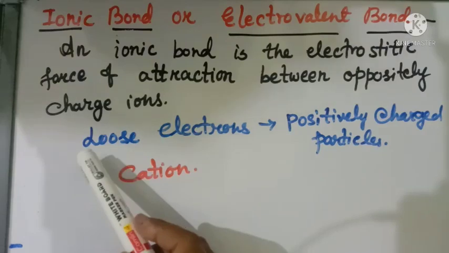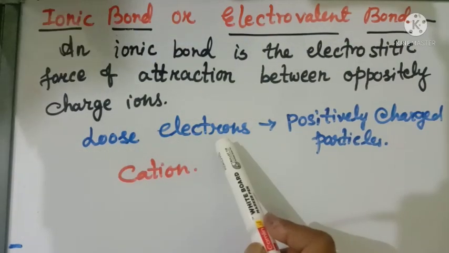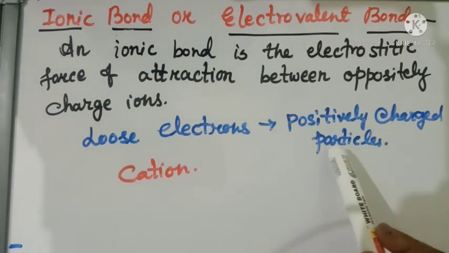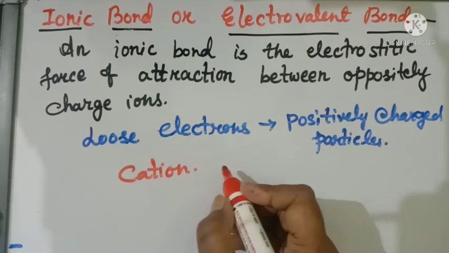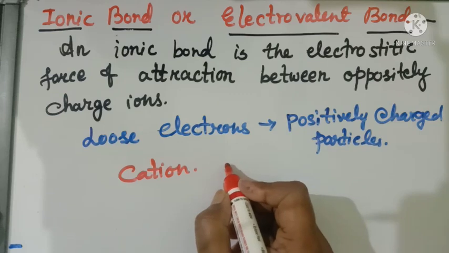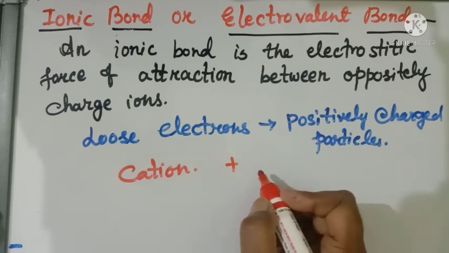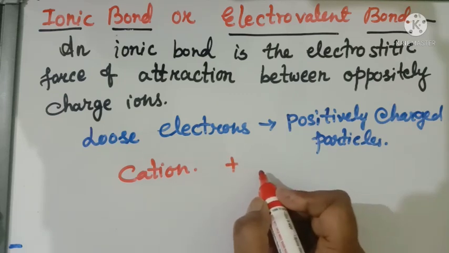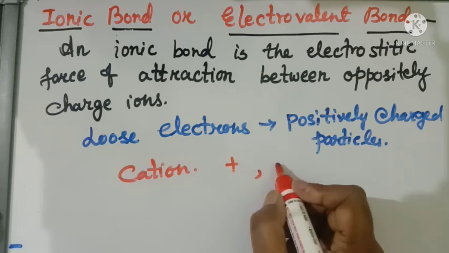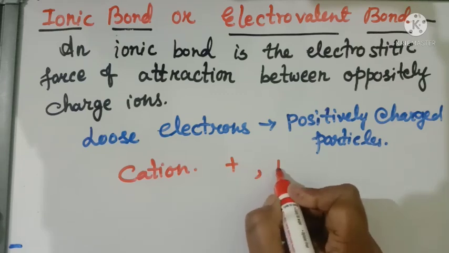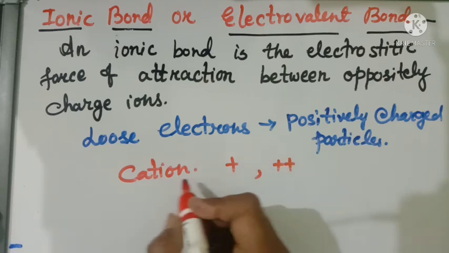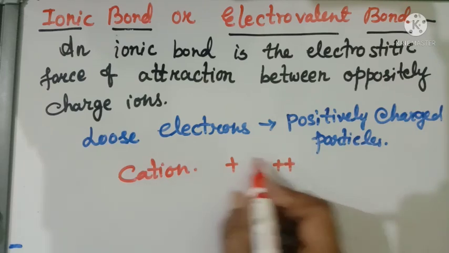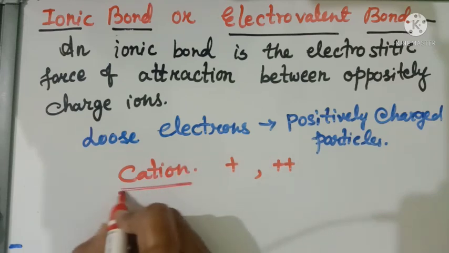So when an atom lose electron, they form positively charged particle, that is known as cation. Or if one atom loses one electron, it gains 1 plus charge. If one atom loses 2 electrons, they form 2 plus charge. So that atom now convert into cation.